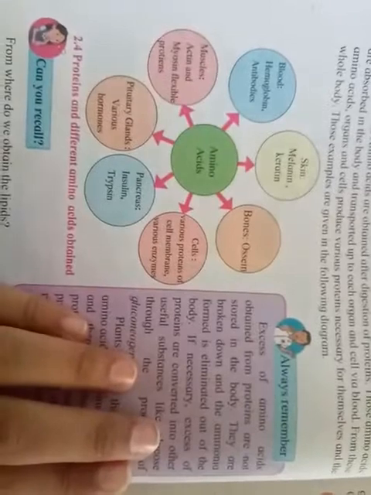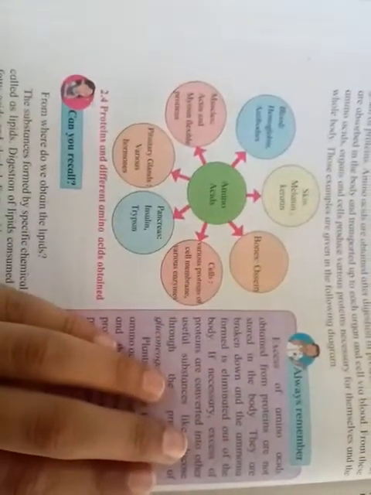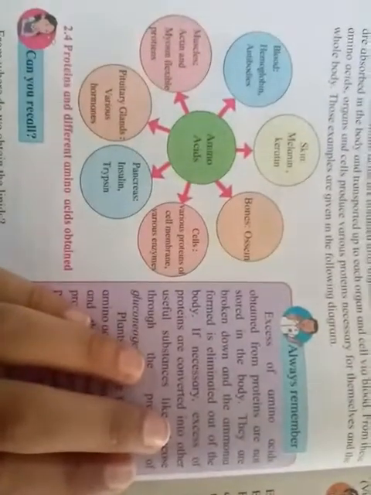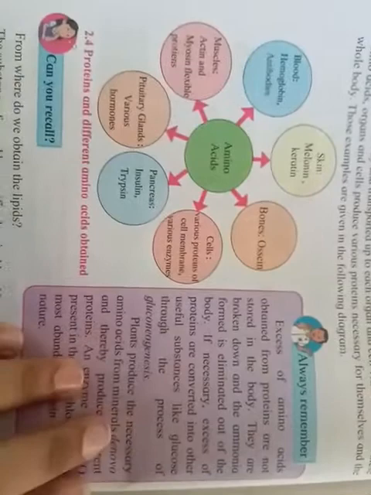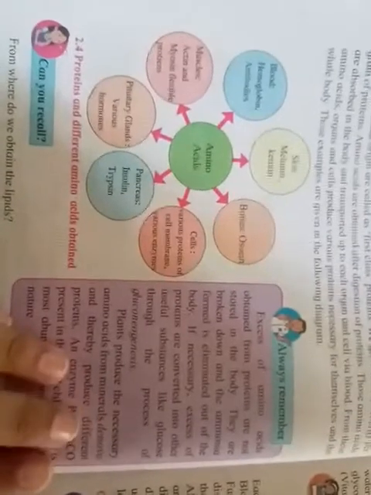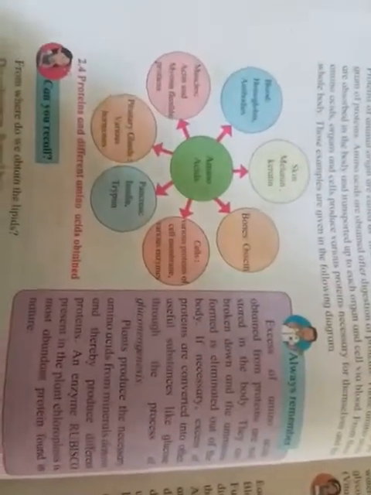But if necessary, in some cases protein gets converted into a useful substance like glucose in a process known as gluconeogenesis. This is the process we have discussed previously, the formation of energy from other food sources. I can recall for you where we studied this process.